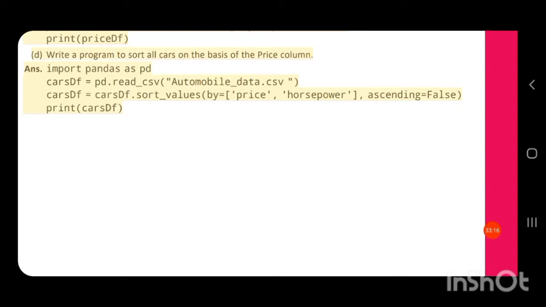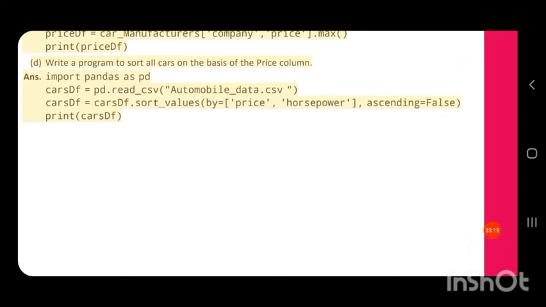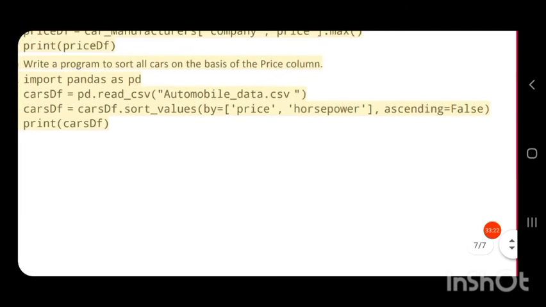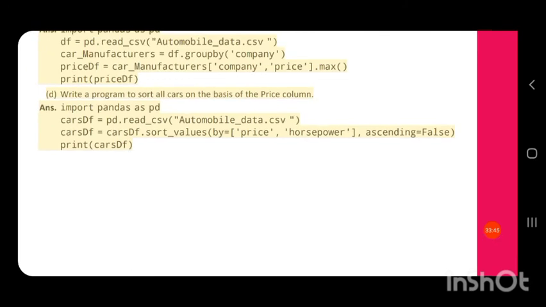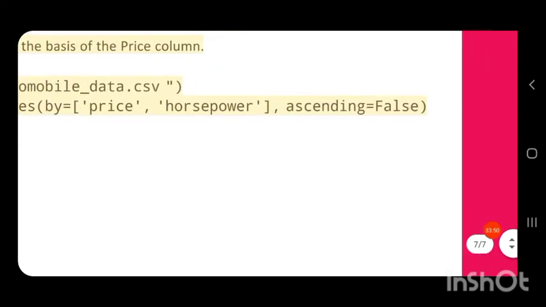It will print the data frame cars df sorted based on the price. Inside sort underscore values they have specified two column names, but we need only one column name, that is price. Horsepower is not needed because the question just says to sort on the basis of the price column. If it is asked to sort in ascending order, then you have to write ascending equal to true. Here it is sorting in descending order, so you have to write ascending equal to false.